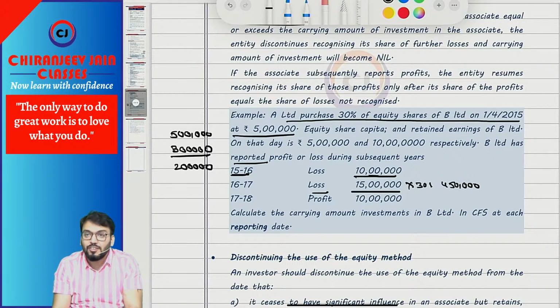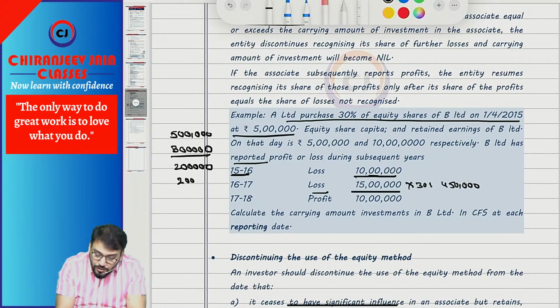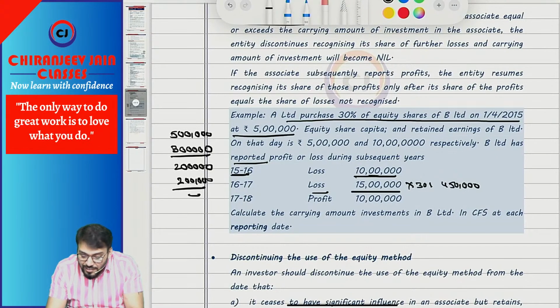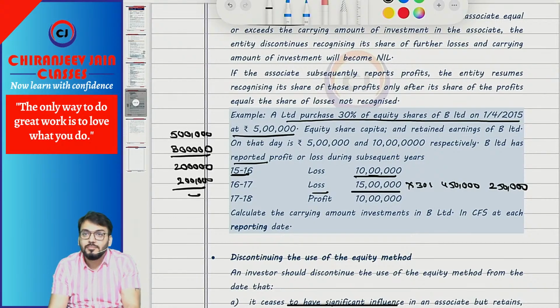4,50,000. But how much can we recognize? Only to the extent of 2 lakh. So it becomes nil. Means how much can't we recognize? 2,50,000 remain unrecognized. That will be unrecognized share of profit and loss of associate.